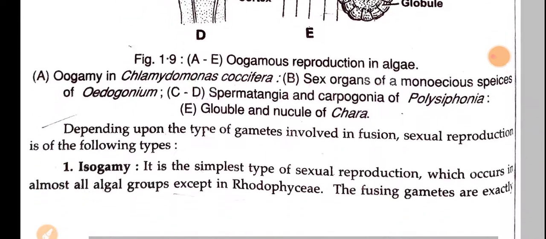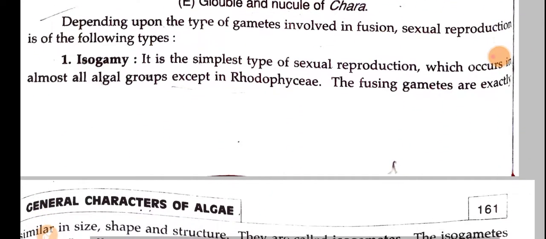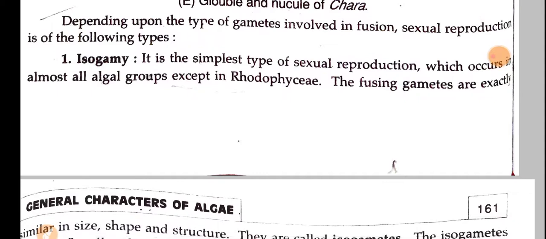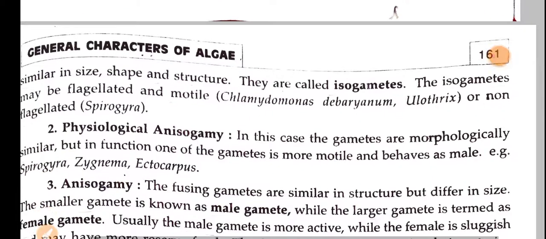Now let's see a few of the sexual reproduction modes. Isogamy, physiological anisogamy, anisogamy and oogamy are most commonly seen in algae. Isogamy is the simplest type of reproduction mode, and here algal groups except Rhodophyceae undergo isogamy. Here, fusion of gametes which are similar in size, shape and structure will be carried out. Iso means similar, so fusion is carried out between similar gametes, and that's why we call it isogamy.